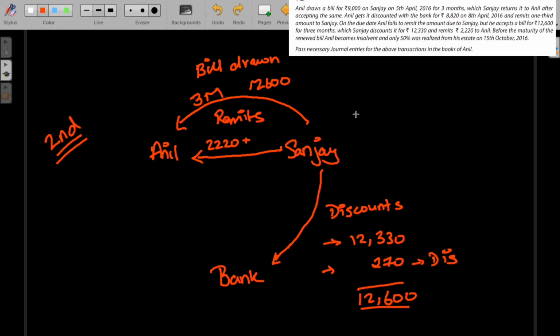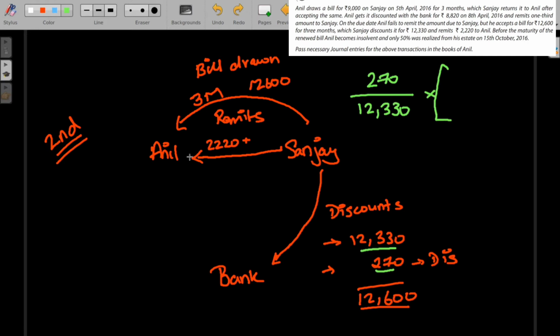The formula was discount in the current bill divided by net amount after discount, into amount already due in the first bill plus amount transferred in the second bill. So the discount in the current bill which Sanjay had to bear is 270, divided by the net amount after discount, which is 12,330, into, in brackets, amount already due in the first bill.